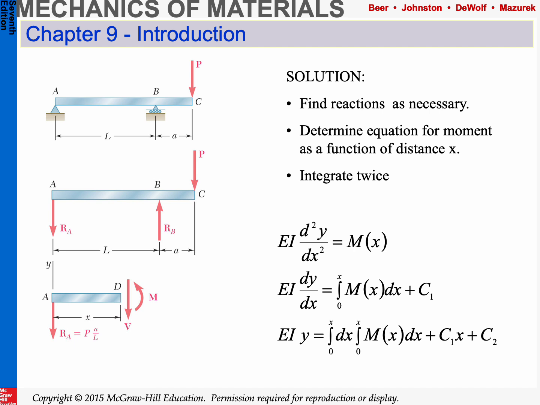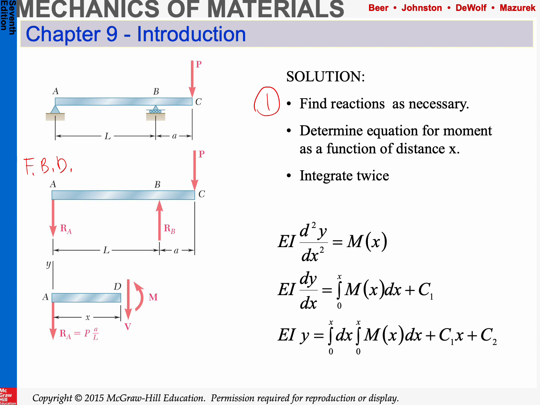For these types of problems, there's a few steps that we have to look at. Initially, we start with a beam with some sort of loading. Step 1, find the reactions. And here it says as necessary. So you'll see in this particular problem, when we have our free body diagram here of the entire beam, the free body diagram consists of all the forces and moments that are applied, if any, the reactions at the support, and then obviously dimensions to create finding the sum of the forces and the sum of the moments.